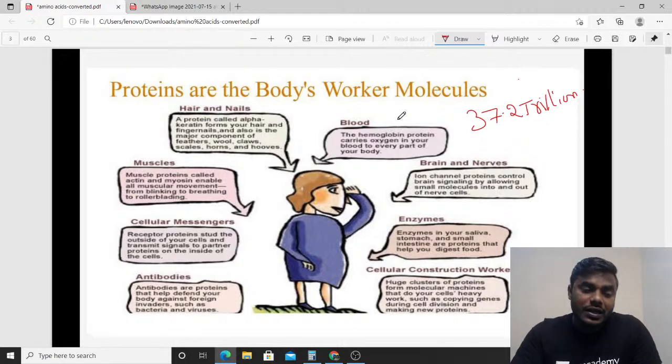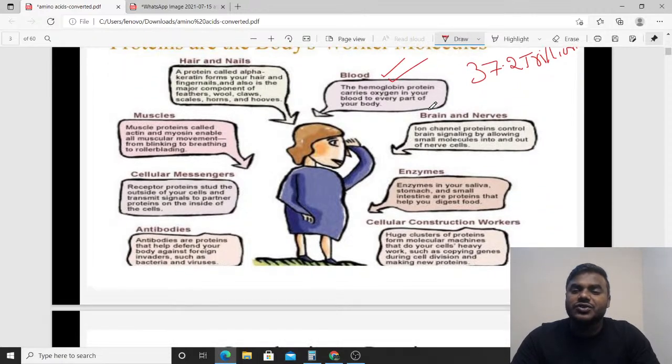Best example, listen to me very carefully, friends. You take blood. What's the function of hemoglobin? Hemoglobin is a protein which continuously carries the oxygen to the various tissues of the body. So we know very well, without oxygen none of the cellular functions can continue. And friends, who is going to transport that particular oxygen? Of course, hemoglobin is going to transport that oxygen. And friends, what is hemoglobin? Of course, hemoglobin is chemically a protein in nature.